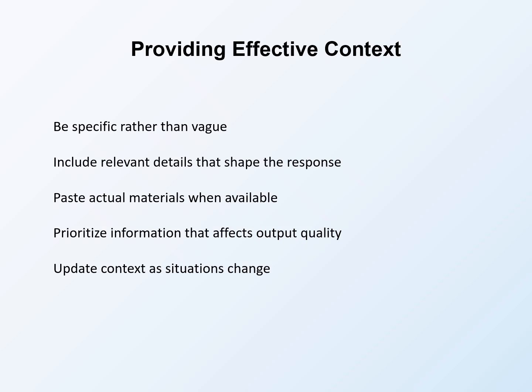Prioritize information that affects output quality over information that does not. Not everything about your situation matters for every request. Focus context on information that will actually shape how the AI should respond. Relevant context improves output. Irrelevant context just adds length. Update context as situations change because static context becomes outdated. If your organization's focus shifts, if funder priorities evolve, if new requirements emerge, update the context you provide. Current context produces currently relevant output.